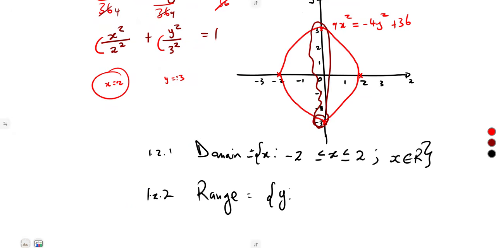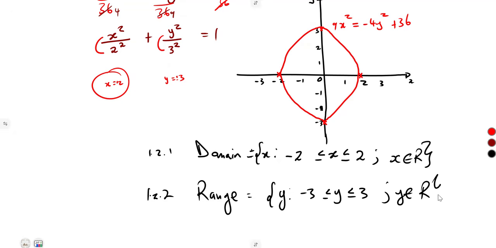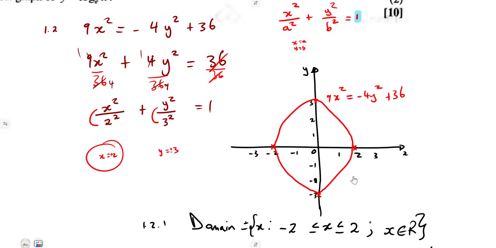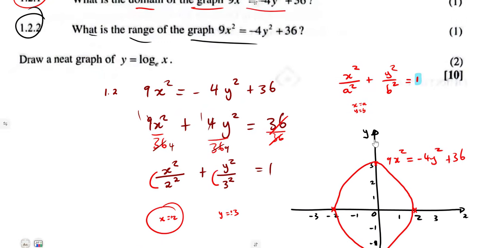It cannot exceed that. So y is greater than or equal to -3, but less than or equal to 3. So that is our range, just like that. So you're going to obtain full marks. All right, so that was it, guys.